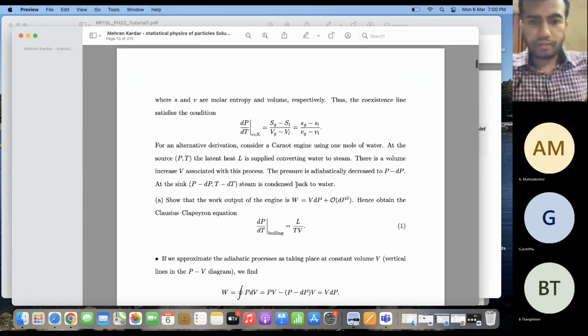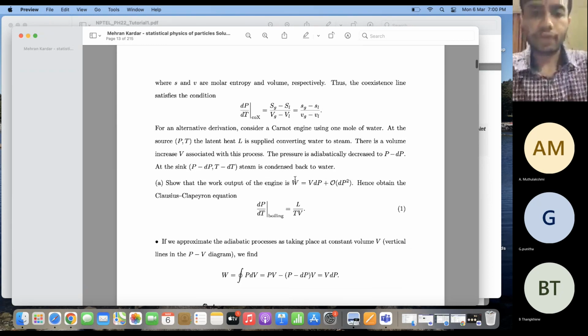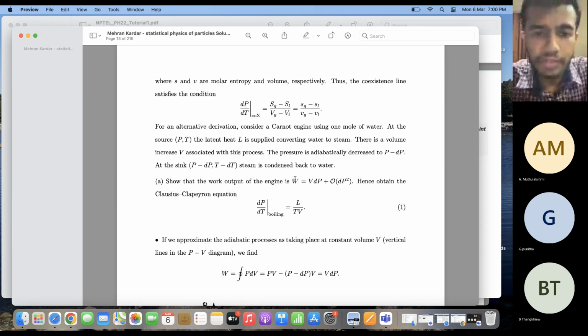So now the question is, we have to show the work output of this engine. So what is this engine? One can also get the Clausius-Clapeyron equation by considering a Carnot engine which uses 1 mole of water. At the source, that is at the boiling point, the latent heat converts water to steam. There is an absorption of heat which converts water to steam, and it is an isothermal process because the temperature does not change. It is always at the boiling point of water.